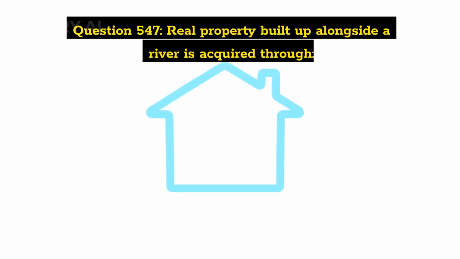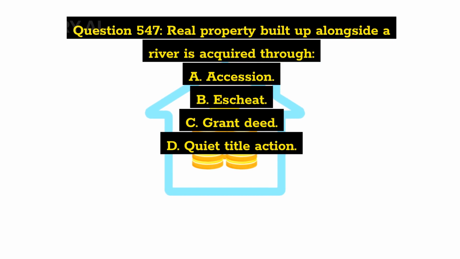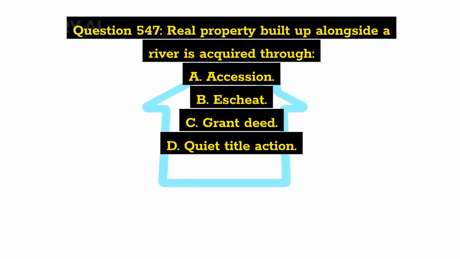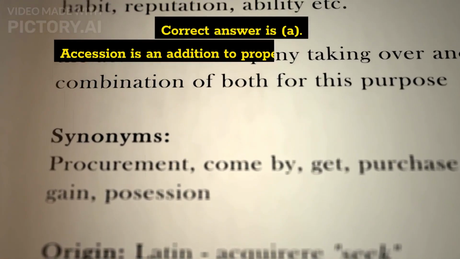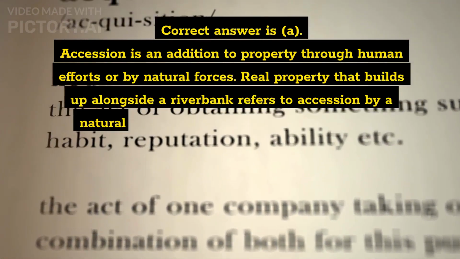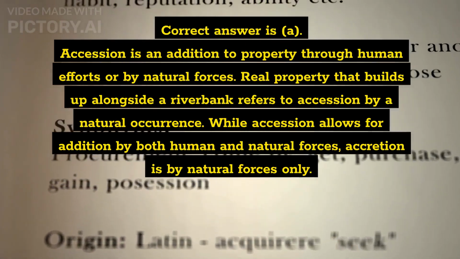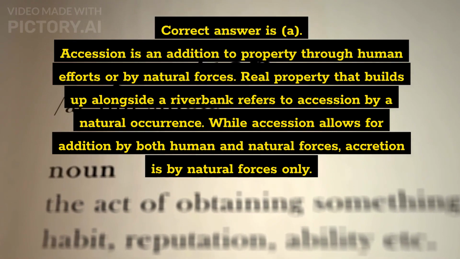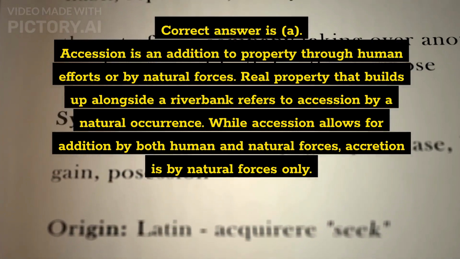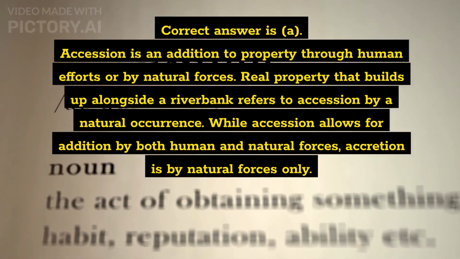Question 547. Real property built up alongside a river is acquired through A. Accession, B. Escheat, C. Grant deed, D. Quiet title action. Correct answer is A. Accession is an addition to property through human efforts or by natural forces. Real property that builds up alongside a riverbank refers to accession by a natural occurrence. While accession allows for addition by both human and natural forces, accretion is by natural forces only.